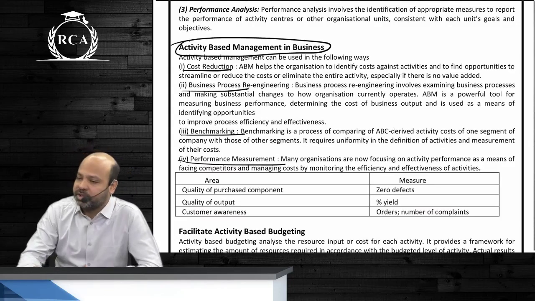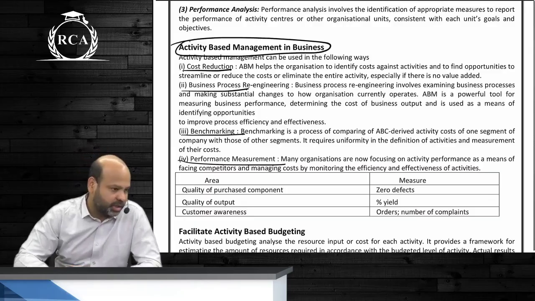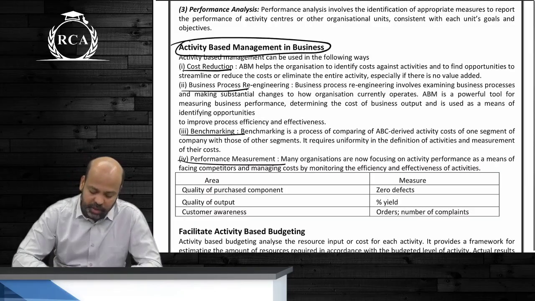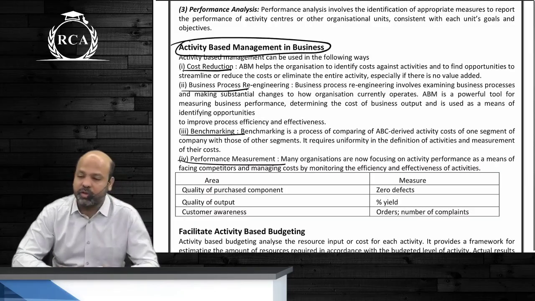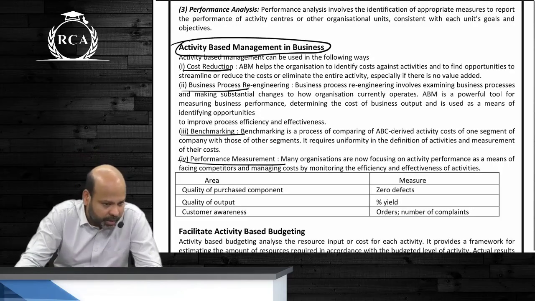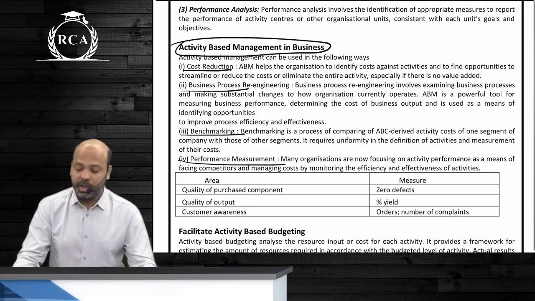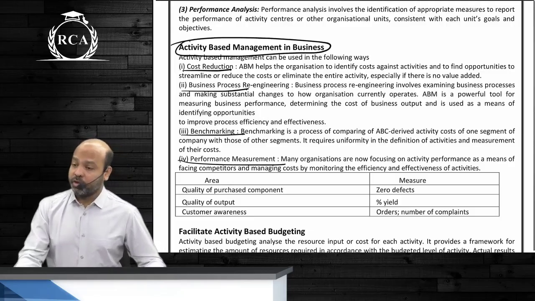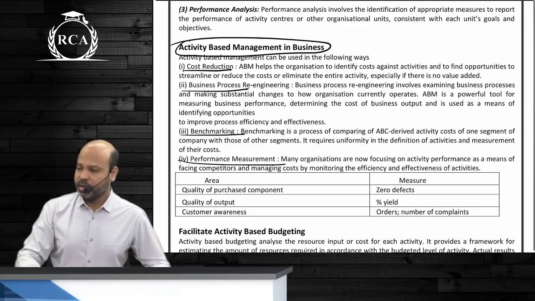Activity based budgeting, guys. When you say activity based budgeting, it is when we do budgeting, I'll come back to this later. It is preparing budgets using the principles of activity based costing. For that, you should understand how traditional budgets are prepared, and then we will learn how these activity based budgets will be prepared. But activity based budgeting is simply using the principles of activity based costing for the purpose of preparation of your budgets. Are we clear?